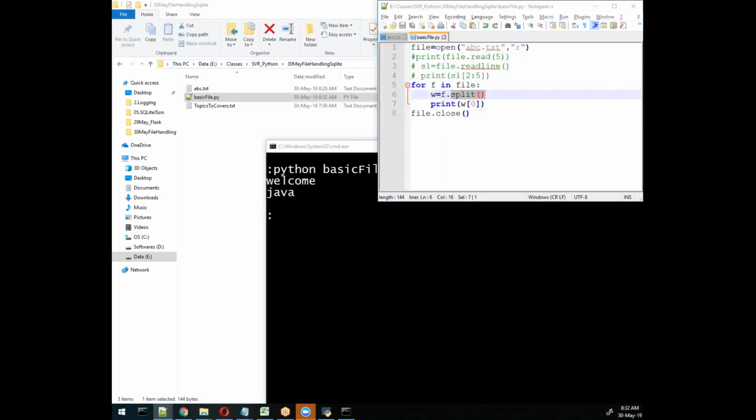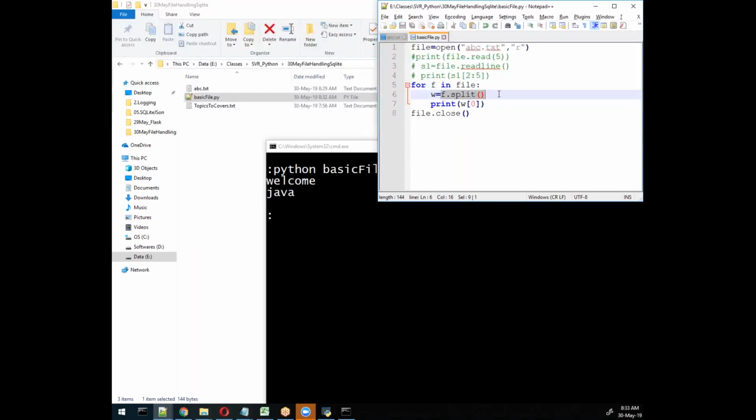Any question, any doubt, guys? No. So, I have some 3 to 4 sentences. If I want to print the last word of each sentence, then the split function will work, but instead of w[0], what value? This is very interesting. Yes, I faced this type of issue while learning this stuff.